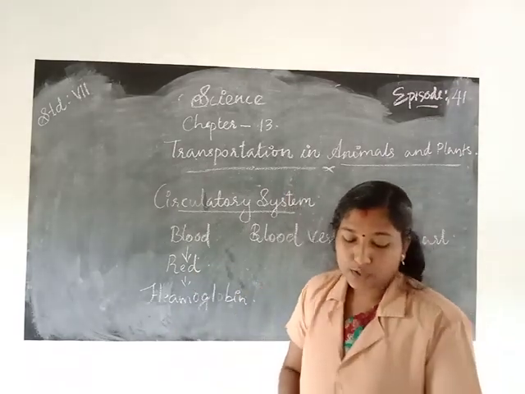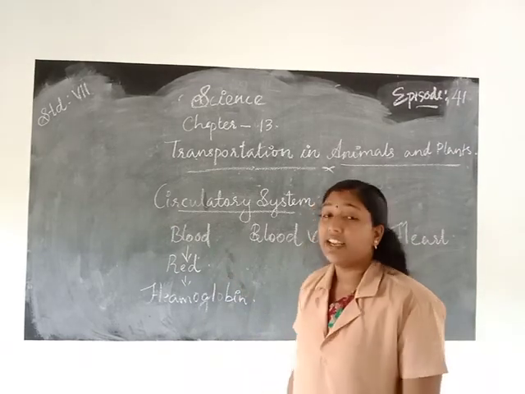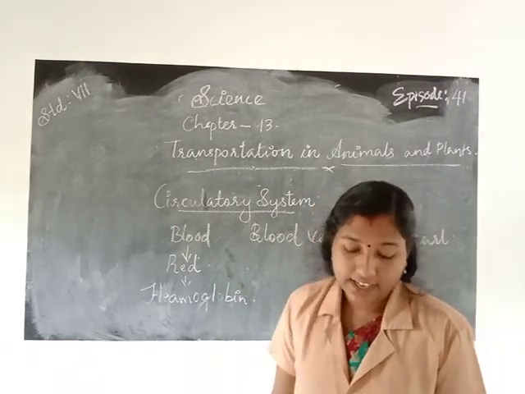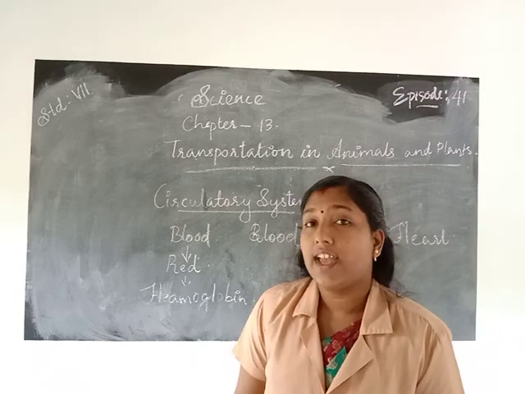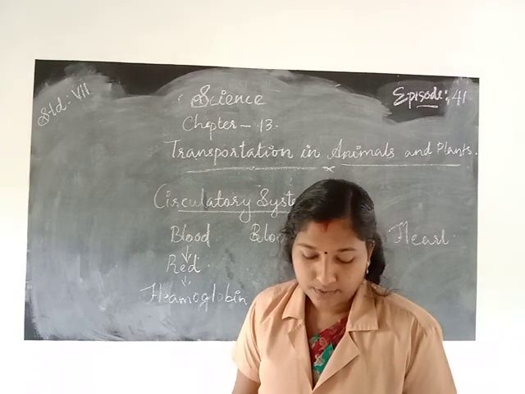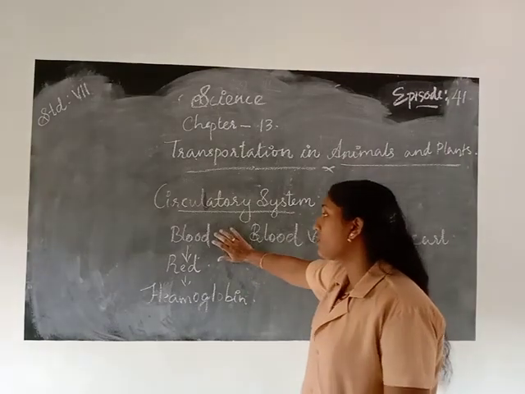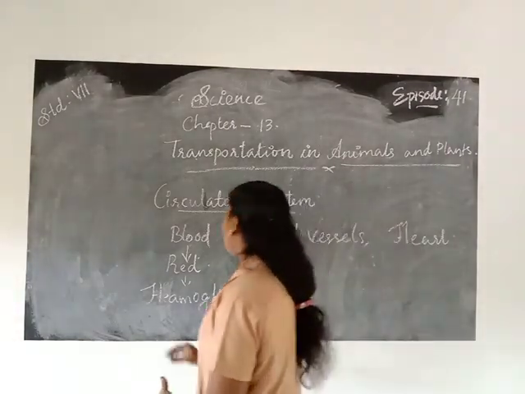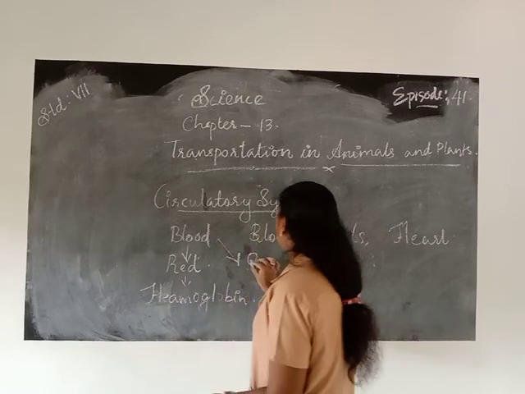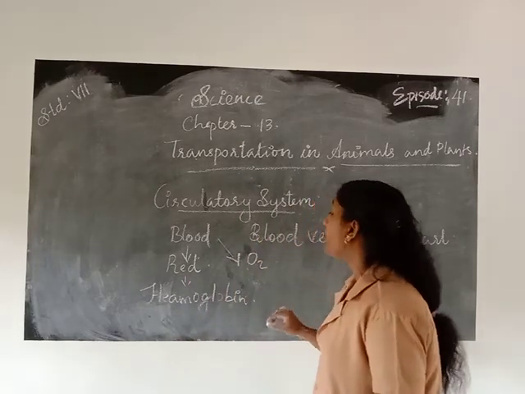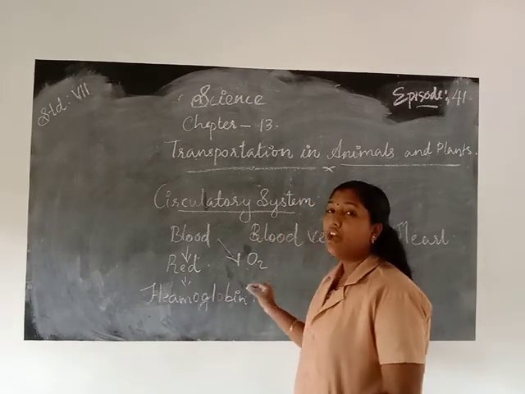The blood also carries oxygen. From where does the blood carry oxygen? Yes, from the lungs. It carries oxygen from the lungs to the cells and all parts of the body.